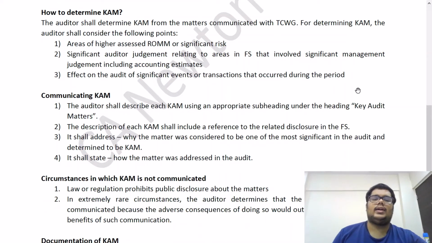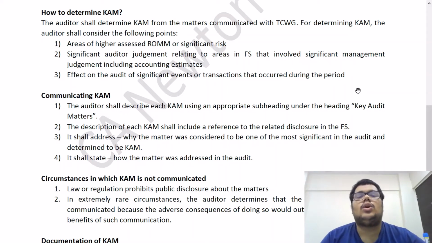Next answer, how do we determine key audit matters? Now, the auditor shall determine key audit matters from the matters communicated with those charged with governance. This is a very important point. You cannot choose something as a key audit matter if you have not discussed it with management in advance. It has to be something that you have discussed with the management earlier. Discussion with management is mandatory. The management can't get a surprise tomorrow that the auditor's report is containing some fresh key audit matters which they never knew about. It has to be something from the matters that we have communicated with TCWG earlier.